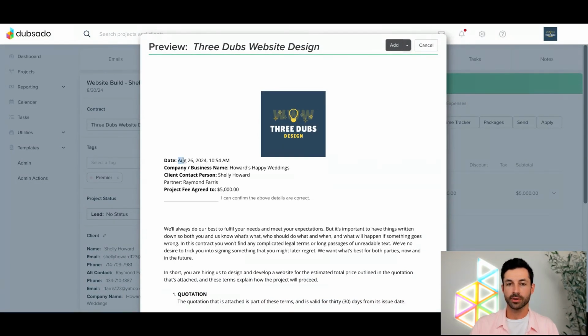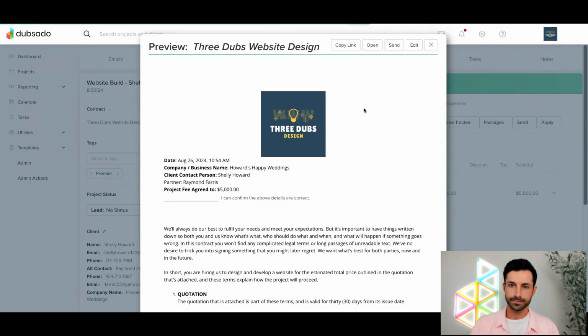And we can see here, it's already populated, right? It's added in exactly today's date and time. We've got their business name. We've got the client's name. We've got their partner in this case. It may not necessarily be relevant for a web design business, but we added that in there. And we have their total fees that they need to pay. So I didn't have to touch that. I didn't have to type any of that out. I didn't have to reference anything. It's just automatically there because that information was already in the project, which is fantastic. Go ahead and add that.